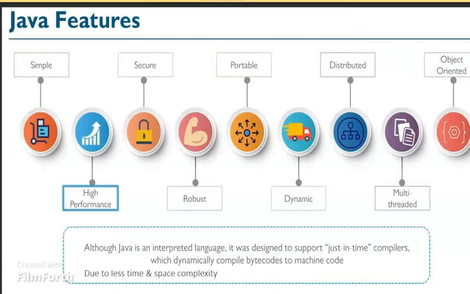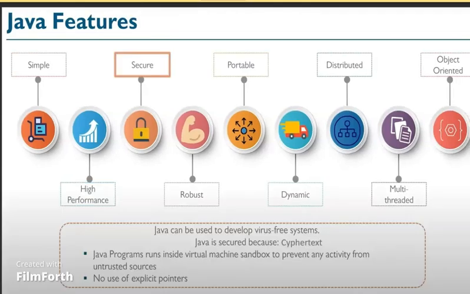High performance. Although Java is an interpreted language, it was designed to support just-in-time compilers, which dynamically compile bytecode to machine code, due to less time and space complexity. Secure. There is a secure key feature. Java can be used to develop virus-free systems.